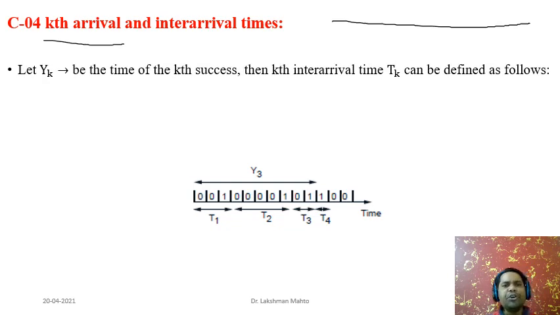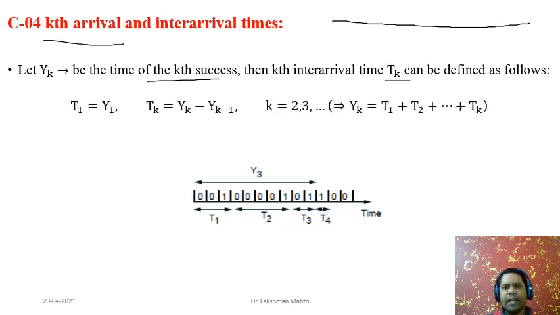We denote the time of the kth success or kth arrival by Yk, and the kth inter-arrival time by Tk. How do we define the kth inter-arrival time? With the help of the kth arrival.